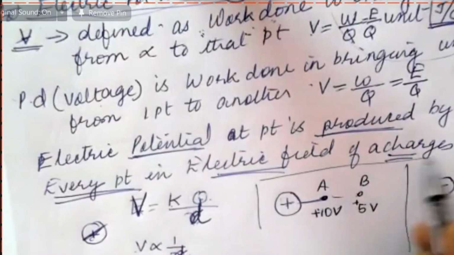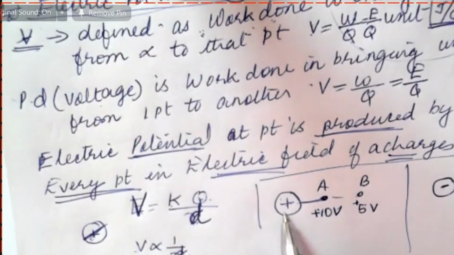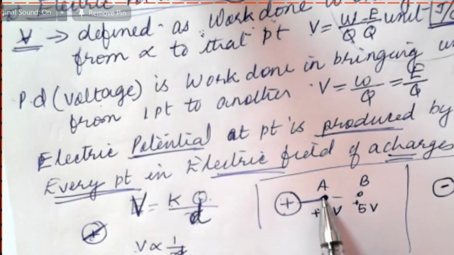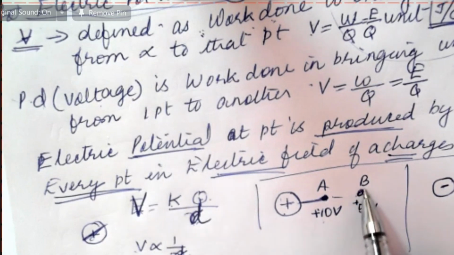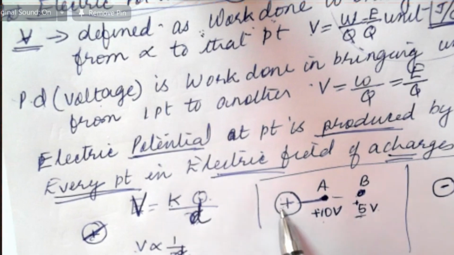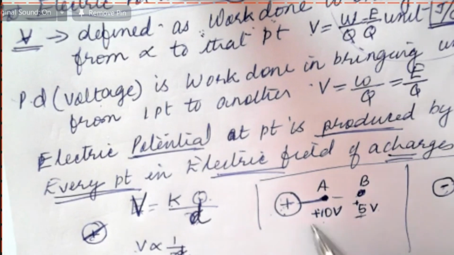Okay, so please try to understand what I'm trying to explain. At A, say 1 meter, the potential is 10 volt. At B, the potential is plus 5 volt because this is caused by a positive charge. Similarly, this is the same magnitude as this positive, so same distance apart, you have negative 10. Same distance again apart, I've got negative 5.